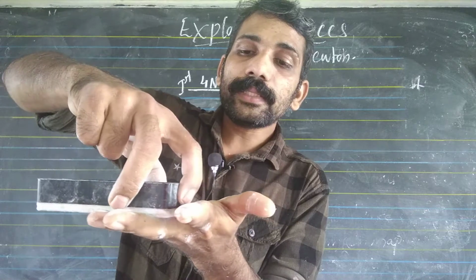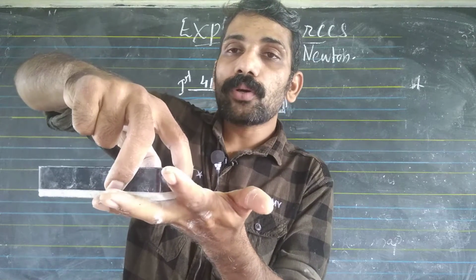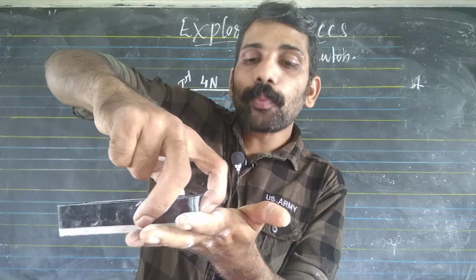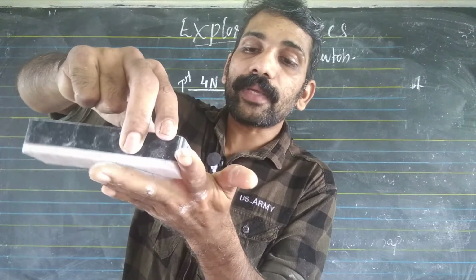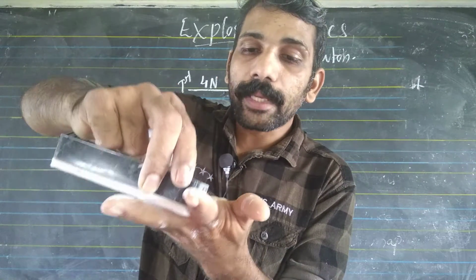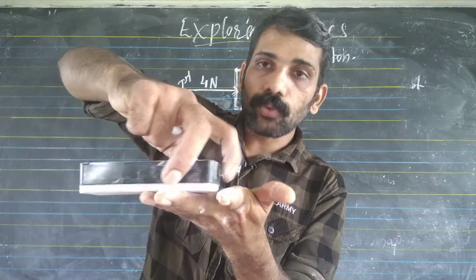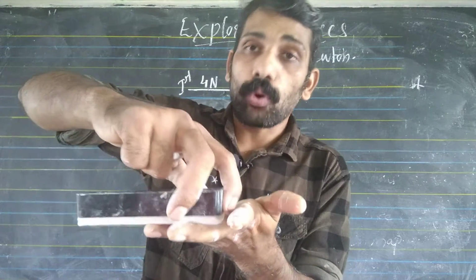When the other end of the box is giving a force on the ground, the ground will give an equal and opposite force on the box.